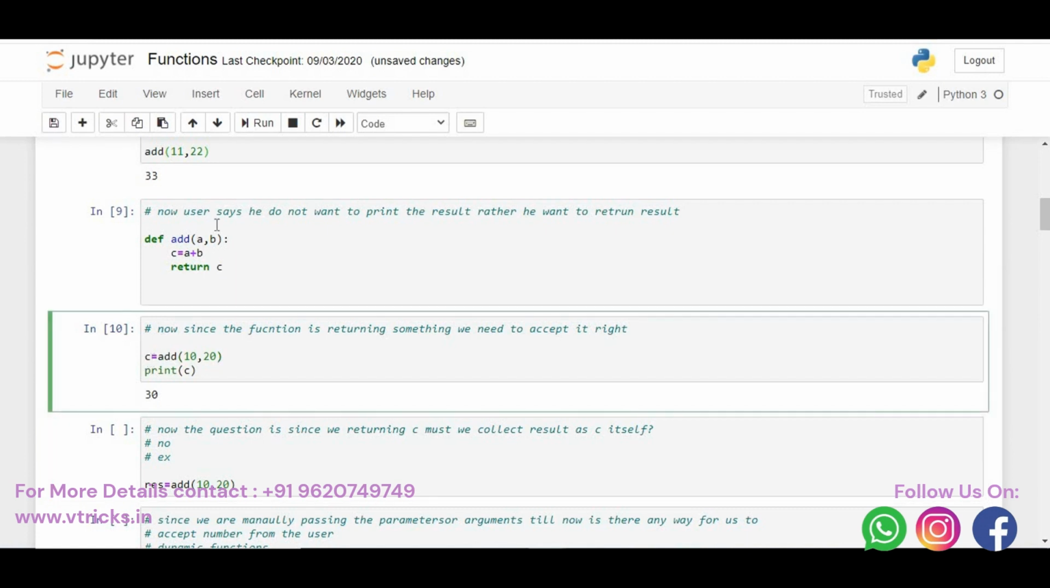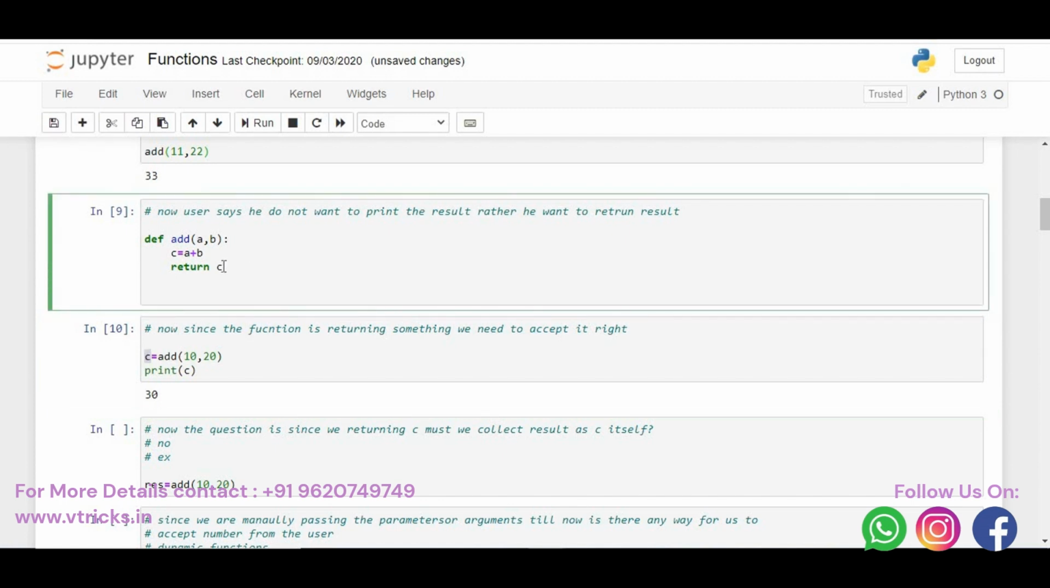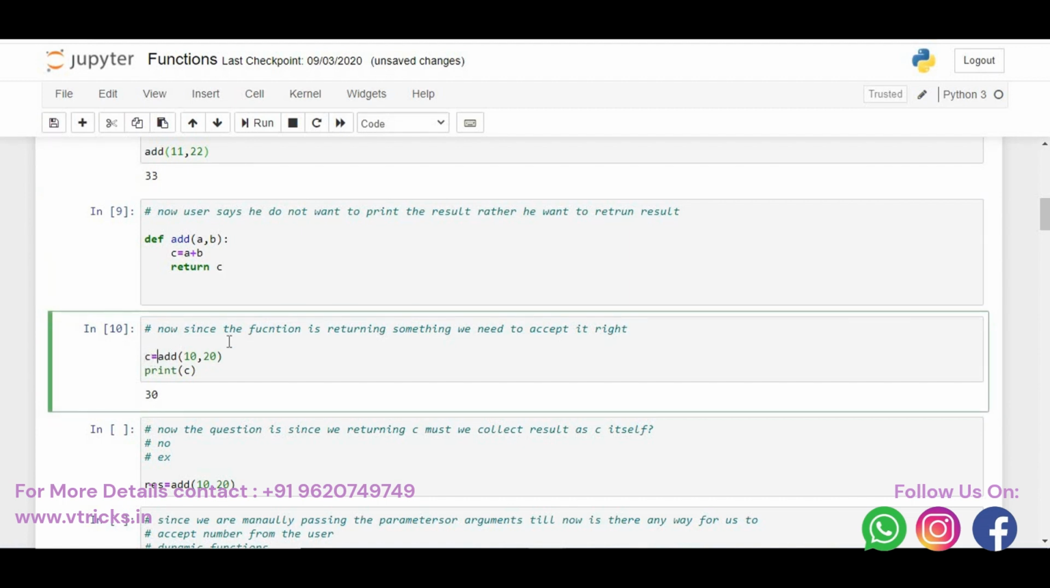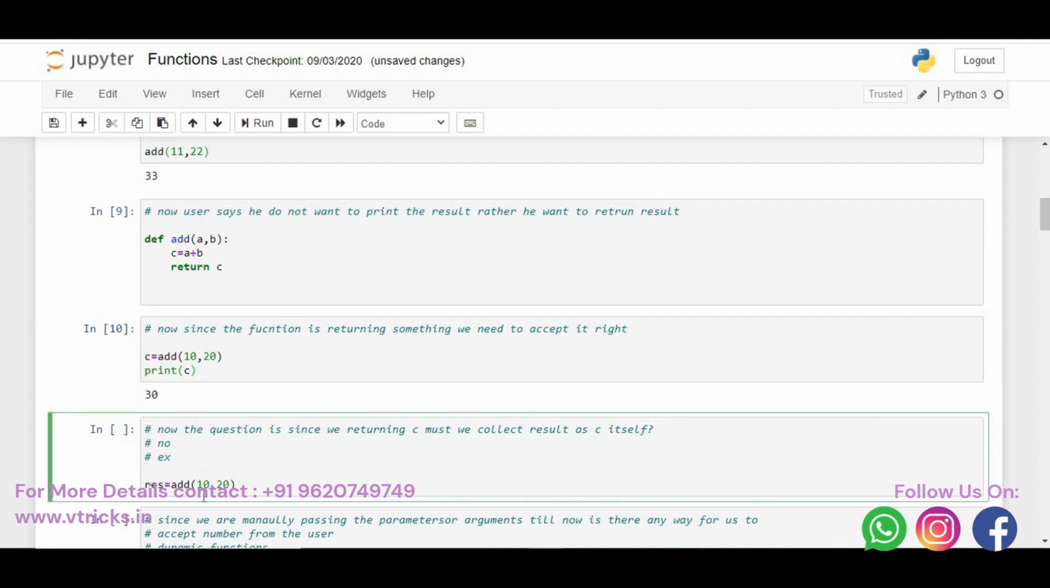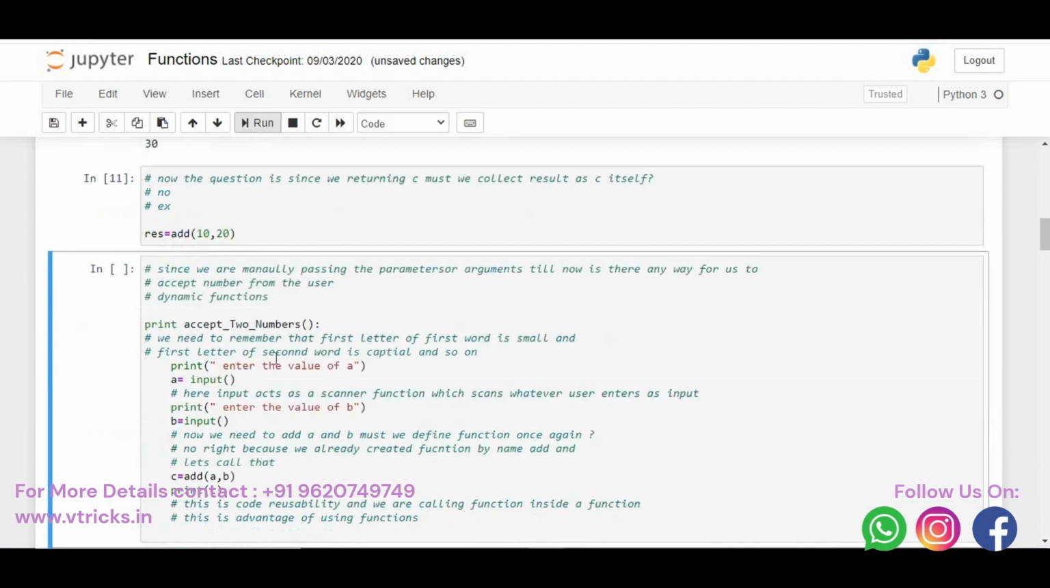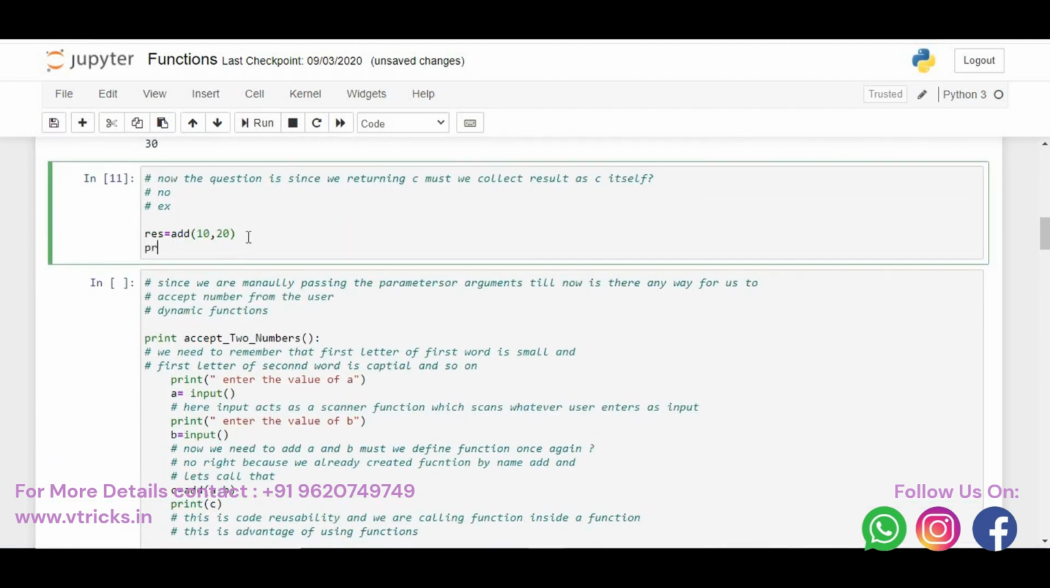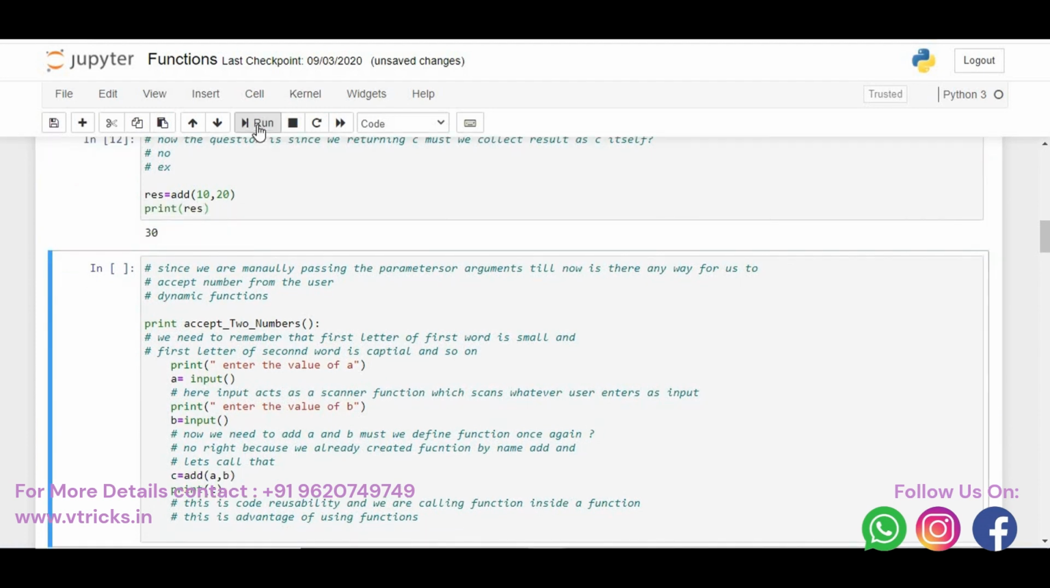Now the question comes, since you're returning c here, must the value you're catching also be c? No. We are not concerned about the variable names. We are concerned about the number of variables. I'm returning c here, meaning to say that I'm accepting c, that is, c is equal to add of a comma b, and I say print c. It can be not only c, it can be result also. See, here I'm calling add of 10 comma 20 and accepting the result in res. This is also fine, because now when I say print res, you can see the result is 30.